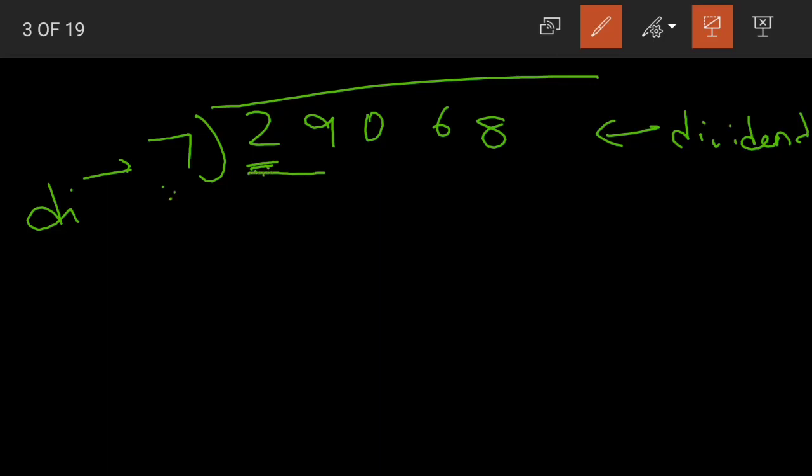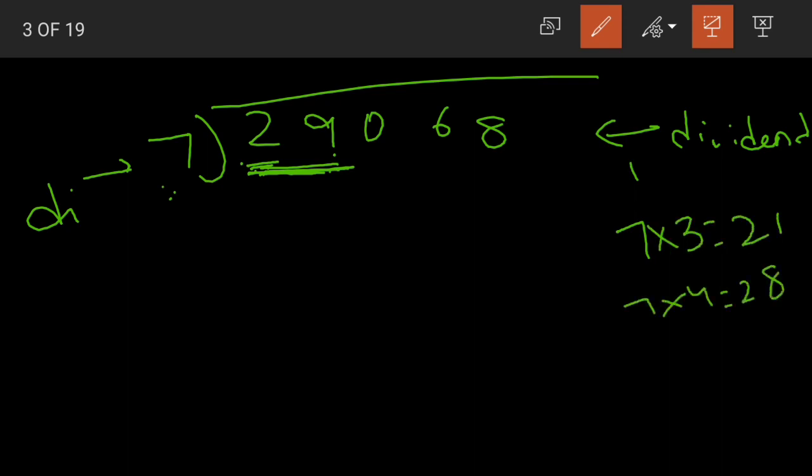So we will take 2 digits, so 29. If you look at the table of 7, 7 3s are 21, 7 4s are 28, 7 5s are 35. Yes children, now where does 29 come? 29 comes between these two. 7 4s are 28 and 7 5s are 35.